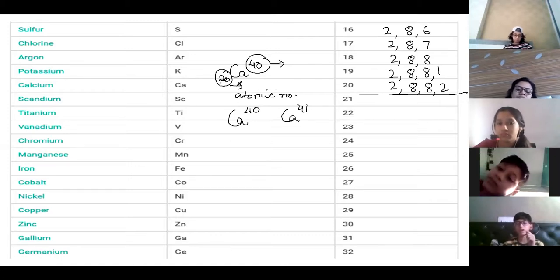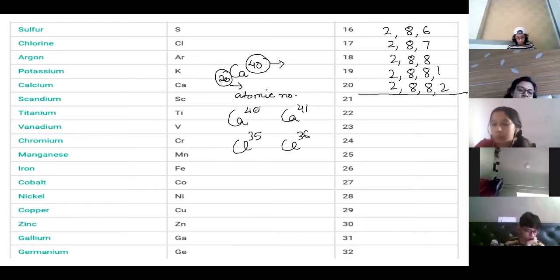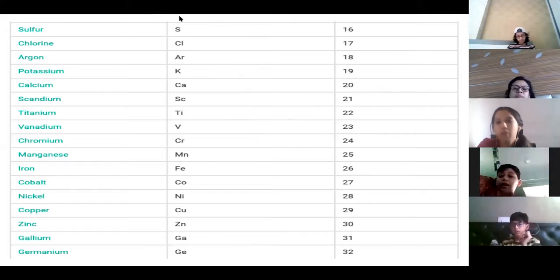Ma'am, oxygen's mass number is 8. क्लोरीन का, sorry, 36 होता है, क्लोरीन का 35 भी होता है. So two mass numbers are there. So that is why you don't have to learn the mass number. It will be given in the question. ठीक है? Is it clear? Yes, ma'am. Now the syllabus part? Yes, ma'am.